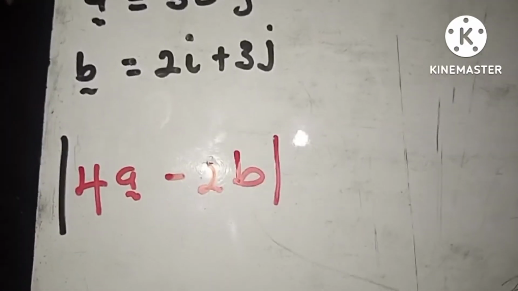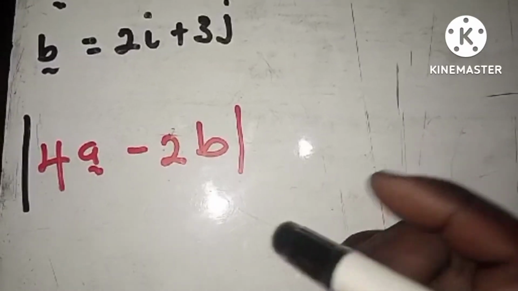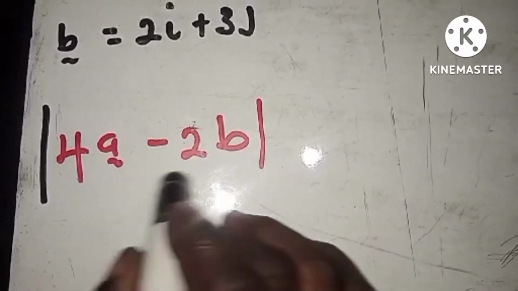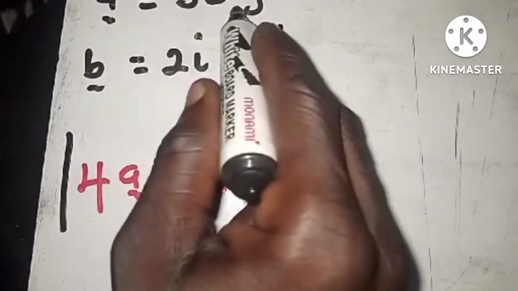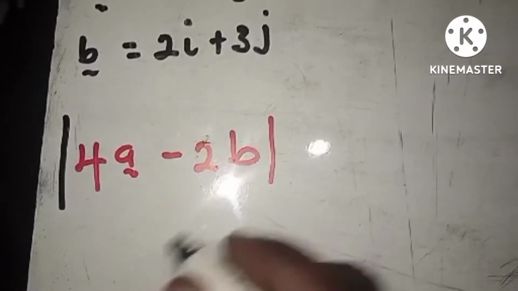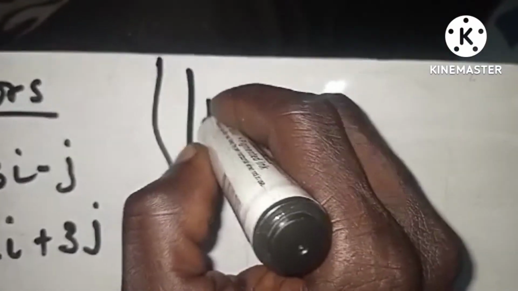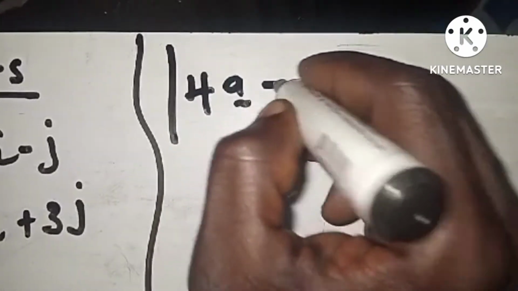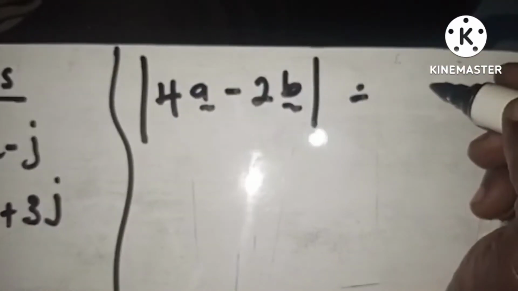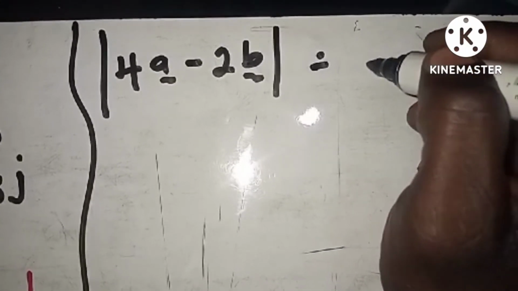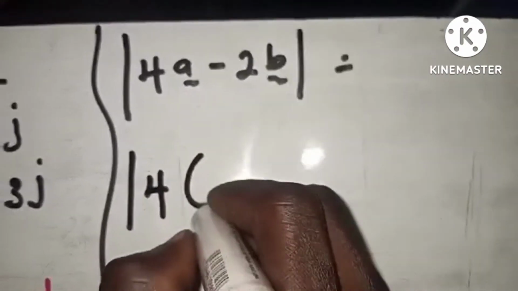So the meaning of this bar and this bar is what we call a distance, right? Since this line determines the distance between these two people, we need to find 4 of the a. 4 of the a means 4 multiplied by a. So we are going to maintain this bar. Let's continue from this place. They say we should find the distance, so that's the distance or the length of this vector minus 2 of the second vector, right? So these two lines mean a distance. So how do you find out the distance? We are going to determine this by saying, let's maintain this bar first. So 4 multiplied by the a. Where is the a?